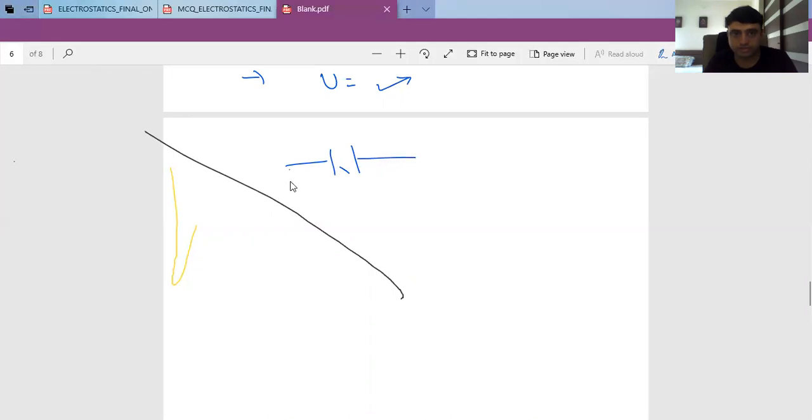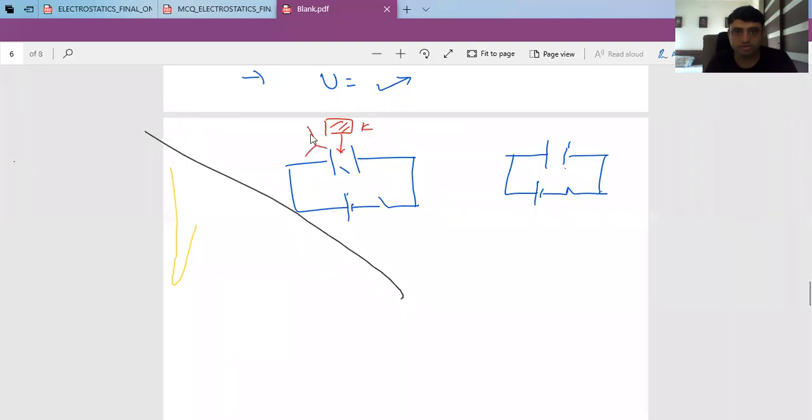Suppose this is a capacitor. This is an arrangement. In the first one we have the battery disconnected. In the second one the battery remains connected. In both, our aim is fixed. We want to introduce a dielectric between the plates.